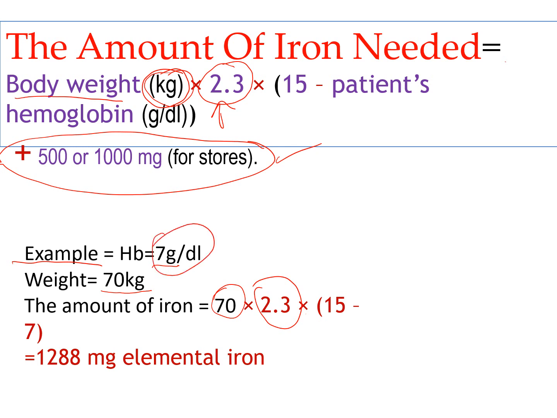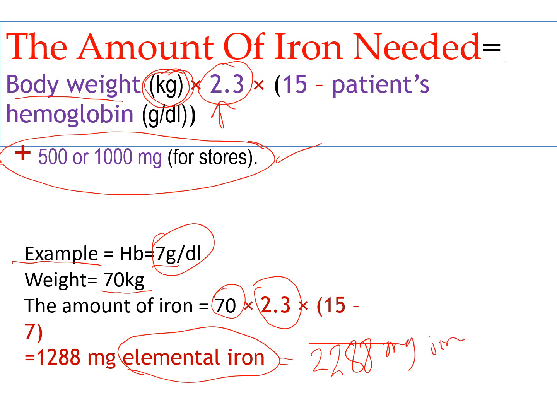It will be 1288 milligram of elemental iron. We will speak about what we mean by elemental iron. If we need to replenish the store, we add 1000, and it will be 2288 milligram of elemental iron that is needed to replenish the deficit in the store.